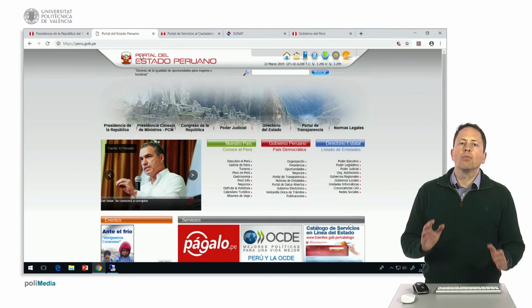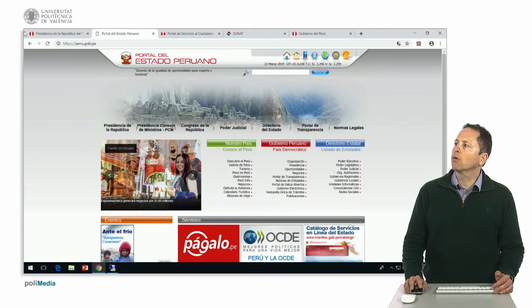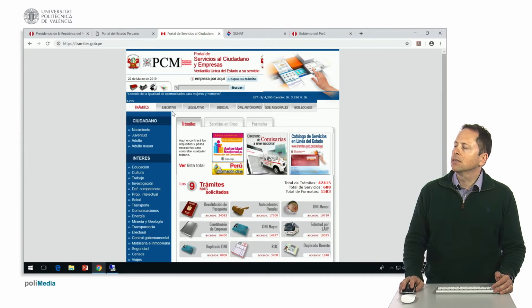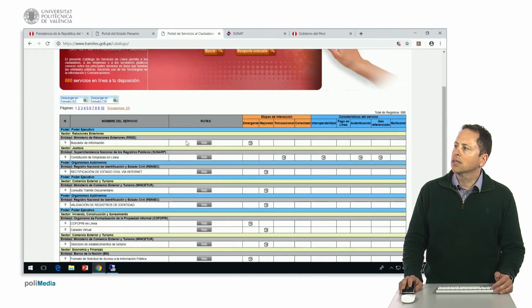We also have a specific portal of formalities called tramites.gov.pe. Here it is. Here, one can check all the procedures and services that are available online. Let's see what formats we have access to. Well, here we have the list of online services, routes, interaction stages, and service characteristics.